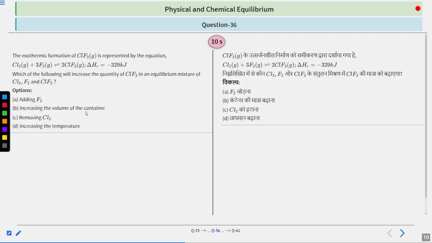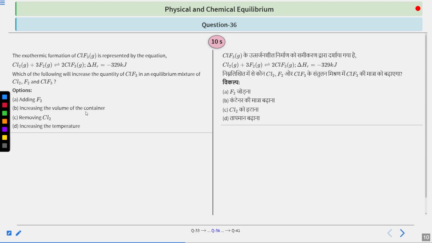Next question says that the exothermic formation of ClF3 is represented by the equation Cl2 gaseous plus 3F2 gaseous gives us 2ClF3, and for that your delta H of reaction, which is enthalpy of reaction, is given as minus 329 kilojoule. Now which of the following increases the quantity of ClF3 in the equilibrium mixture of Cl2, F2 and ClF3?